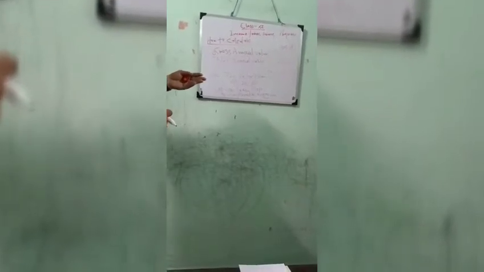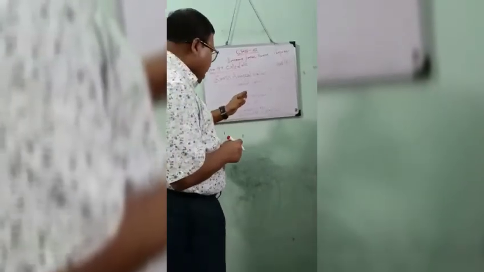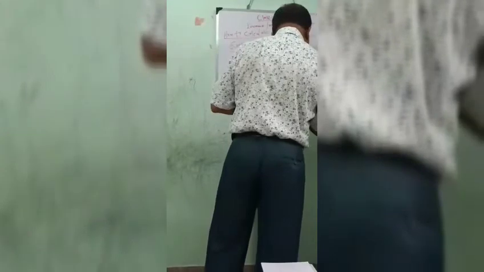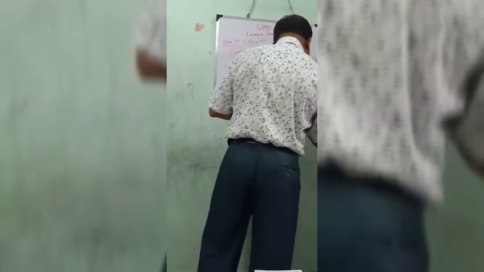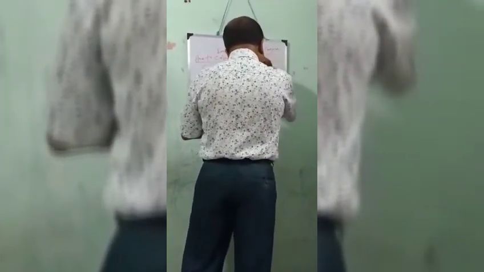If the loan was taken before 1999, the amount should not exceed 20,000. But after 1999, the amount should not be more than 15,000, so a maximum of 15,000 is allowed for tax deduction. So you can write minus 15,000, and the total is minus 15,000. That is the income from house property of a self-occupied house.